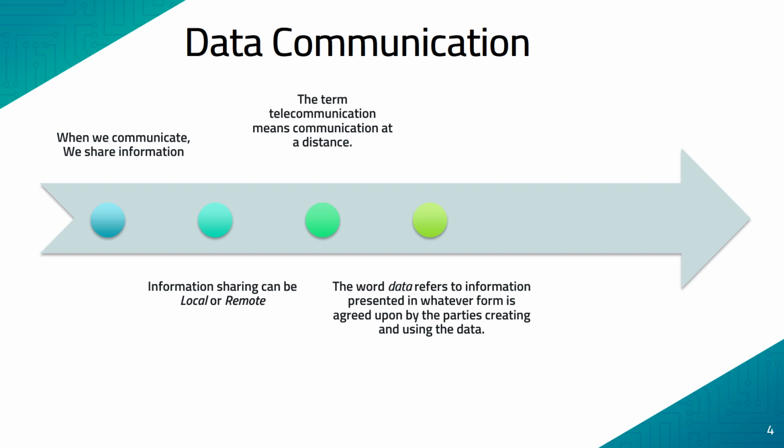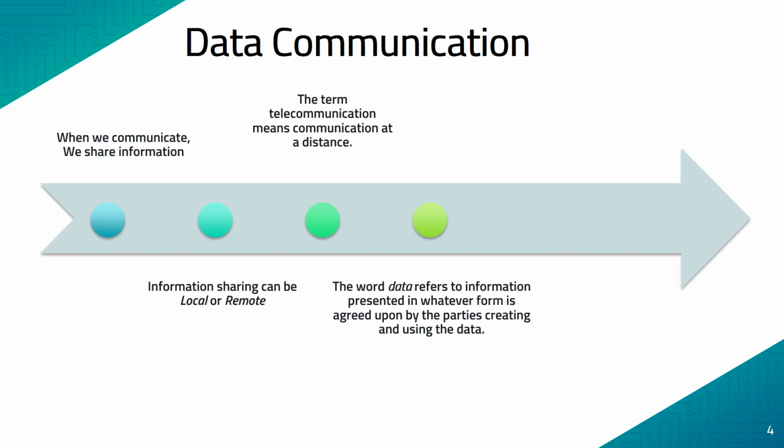For example, if I say I can speak only English, then the other person to whom I'm speaking should also know English. Only then, whatever is spoken by me, he can understand. If he cannot understand English, whatever I'm speaking in English will not make any sense to that person.